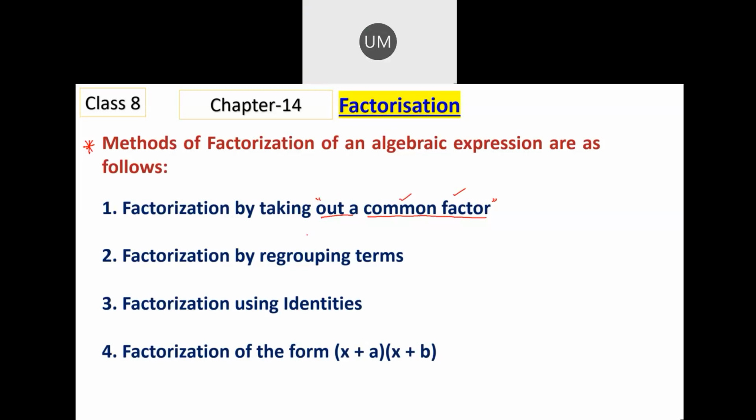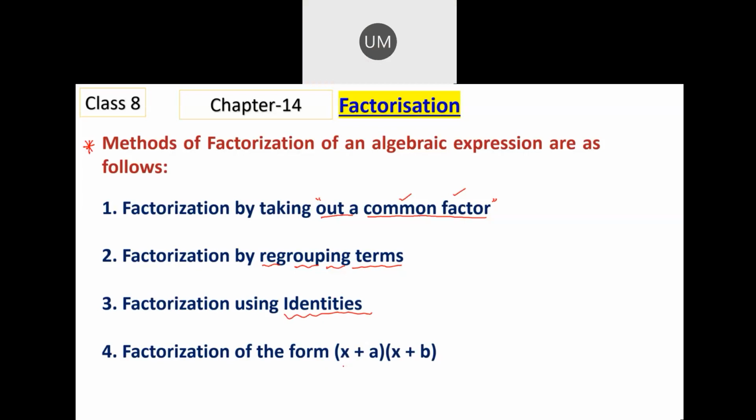That is why I said numerical factor and literal factor should be known. The second approach is regrouping them. We will look at few of the examples where we regroup them and then we take something common and find the factors. The third one is the reverse process of using identity.